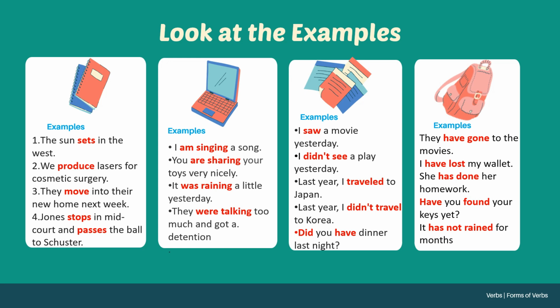Examples for the perfect tense. They have gone to the movies. After have, the V3 form will come. Have or has will be compulsory in the perfect tense. Have gone. See, when we use the V3 form, the perfect form, that is the past participle form. Go, went, gone. Gone alone will not come. Before gone, have, has, or had will be there.